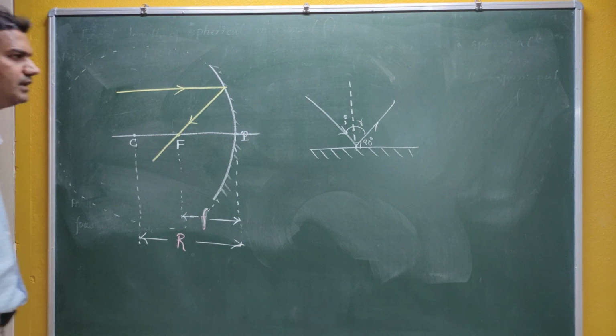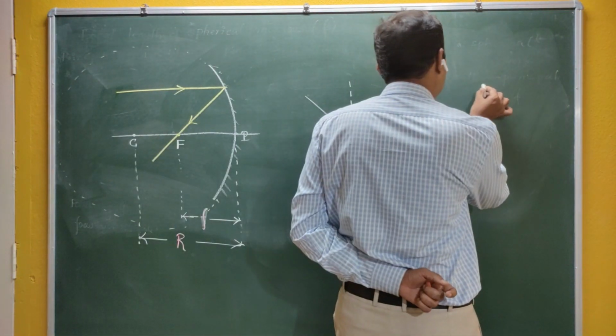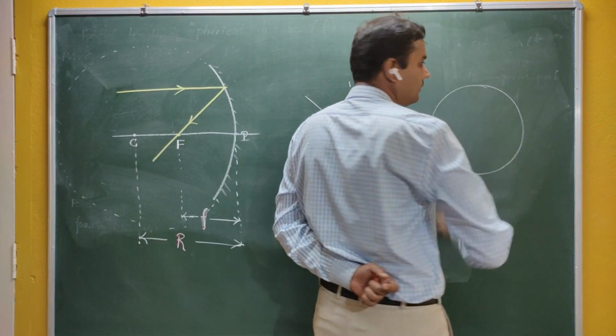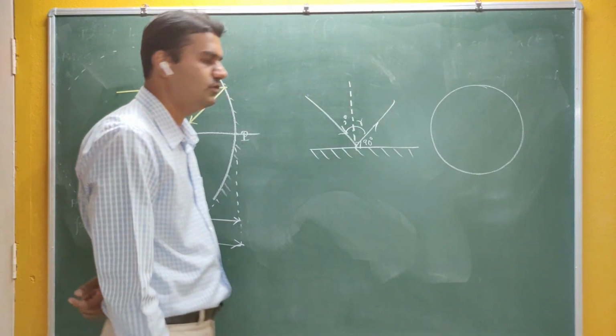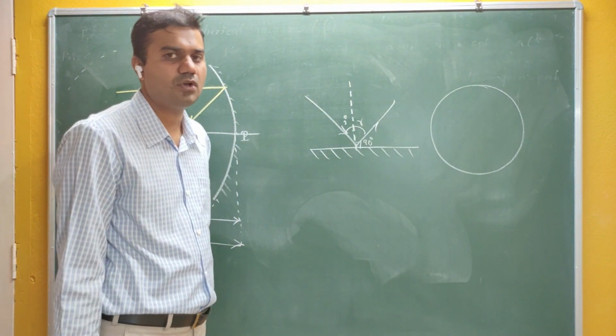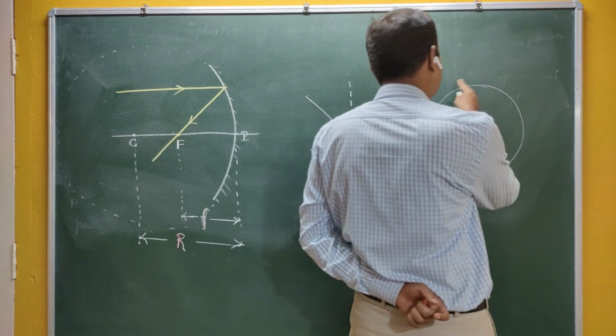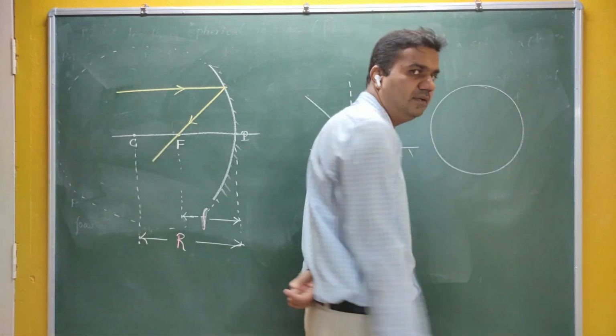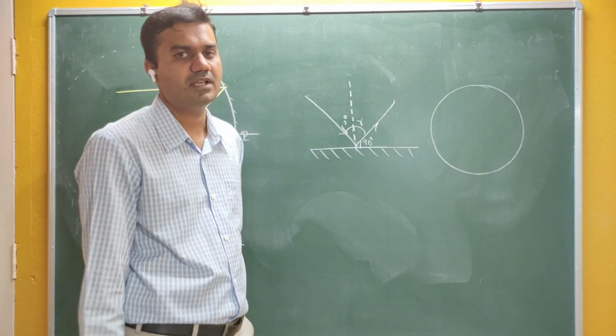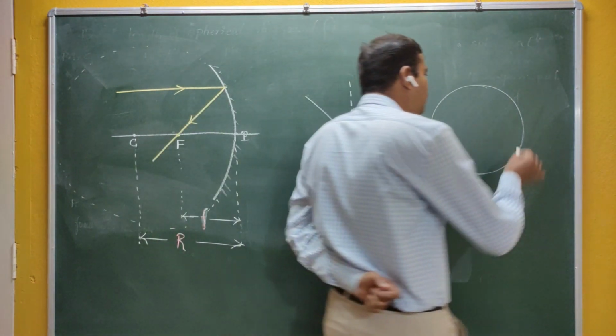Okay, but if we take the case of spheres, what is normal here? The line which is perpendicular to the surface is called normal. You can see here, if you take the entire shape, the entire shape is definitely a spherical one. But if you take a part of the sphere,